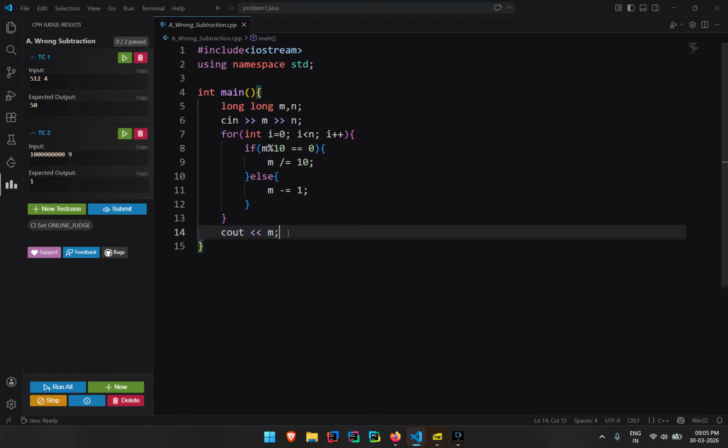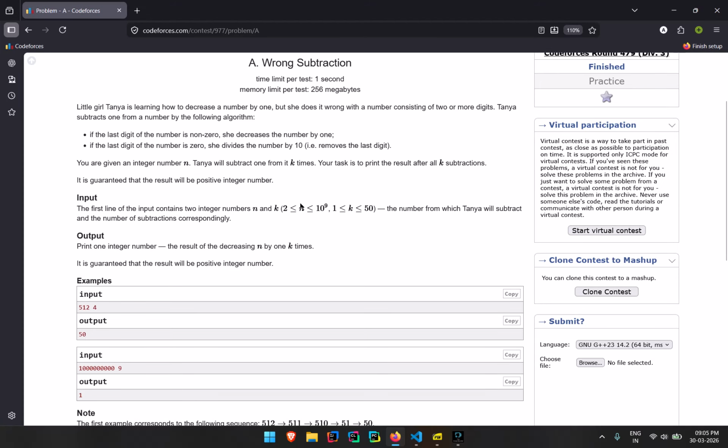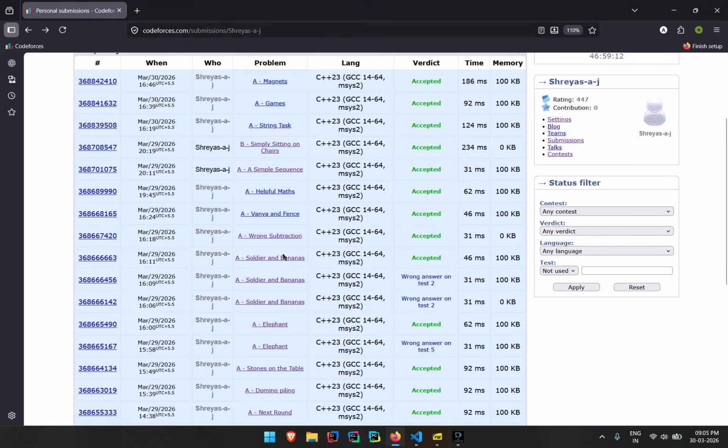Here I'm not using any extra space, I'm just manipulating the given thing itself. Yep, that's it. Both the cases passed. Simple as that. I did not expect any error for this, nor did I get any error. It was accepted on the first try.